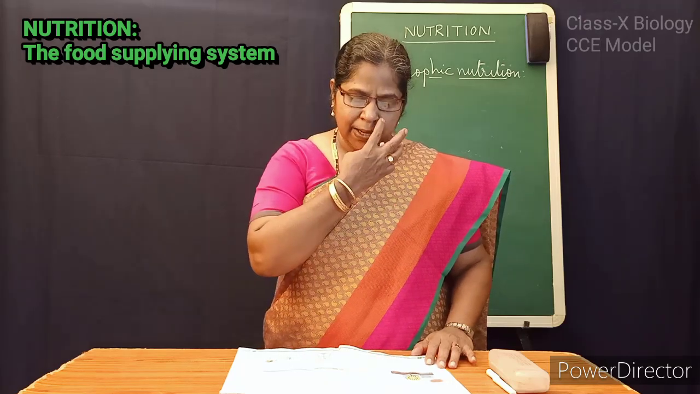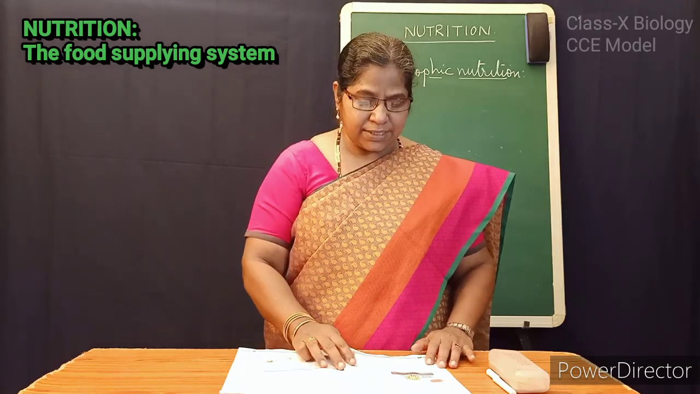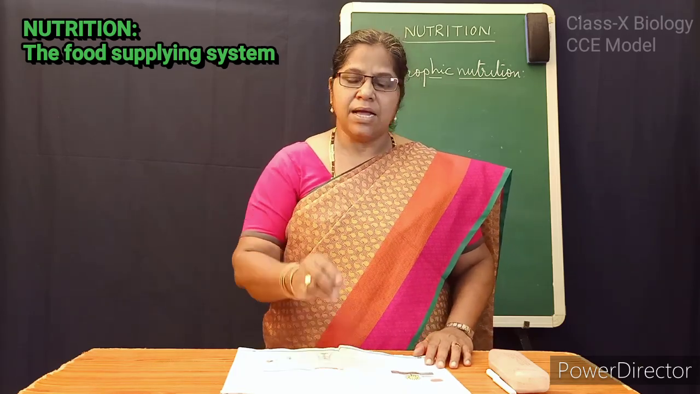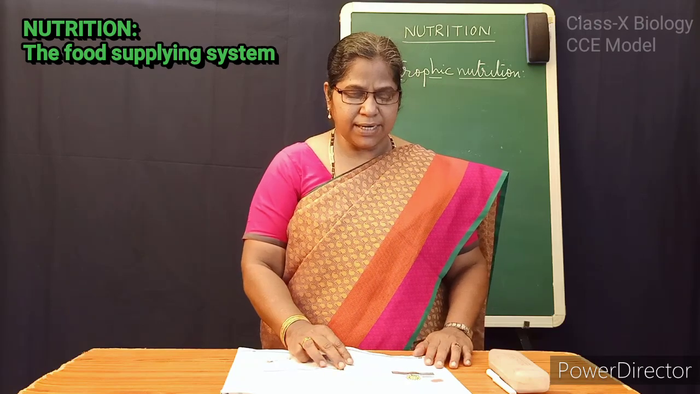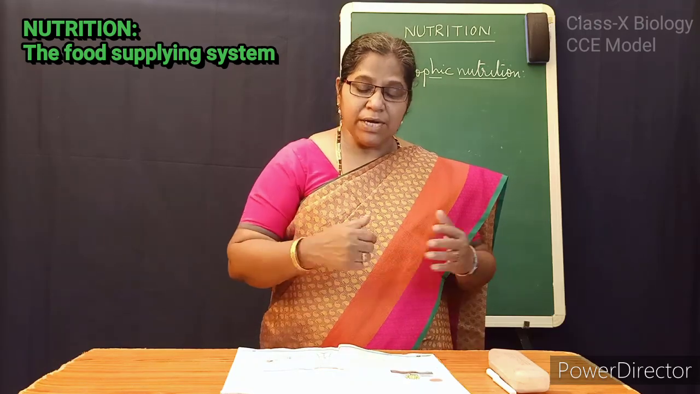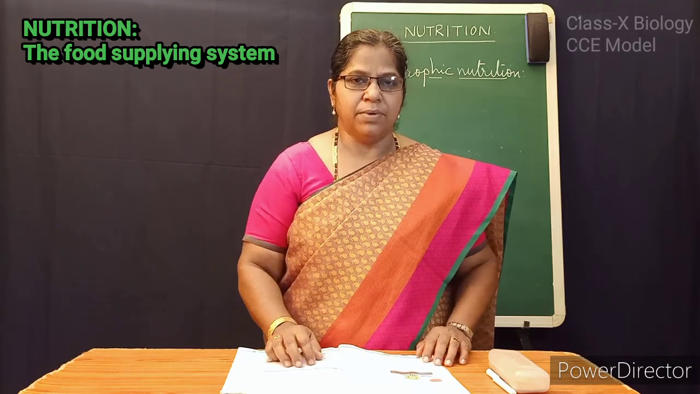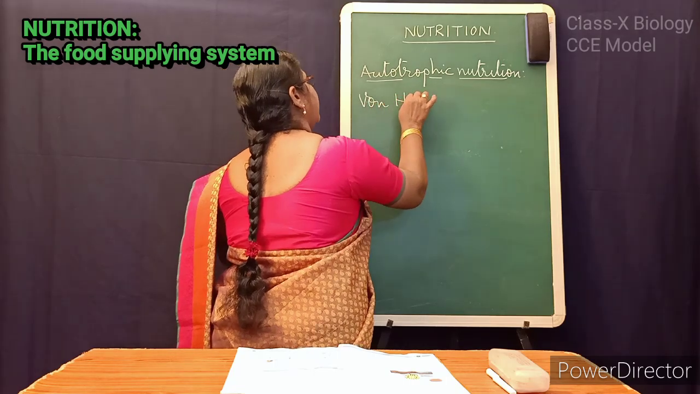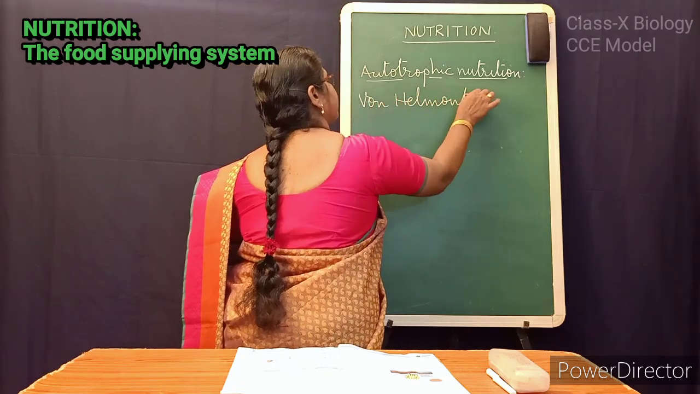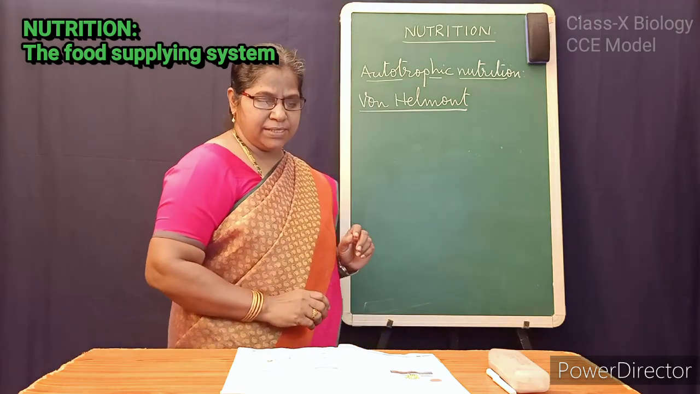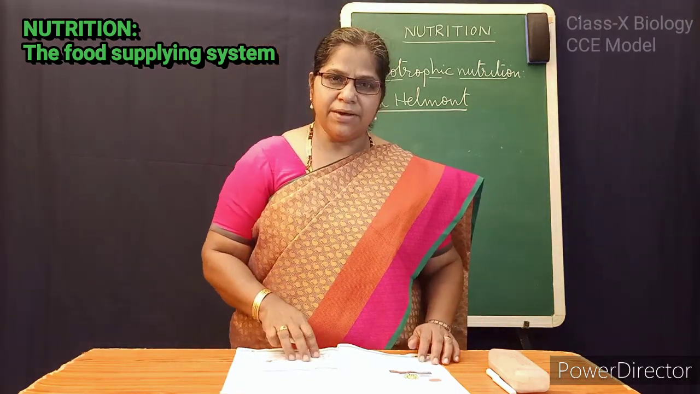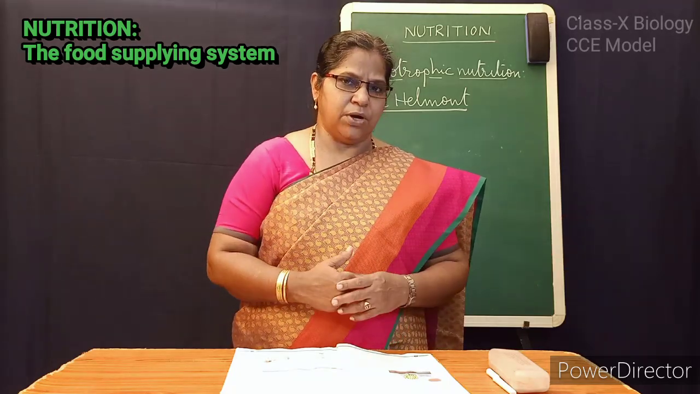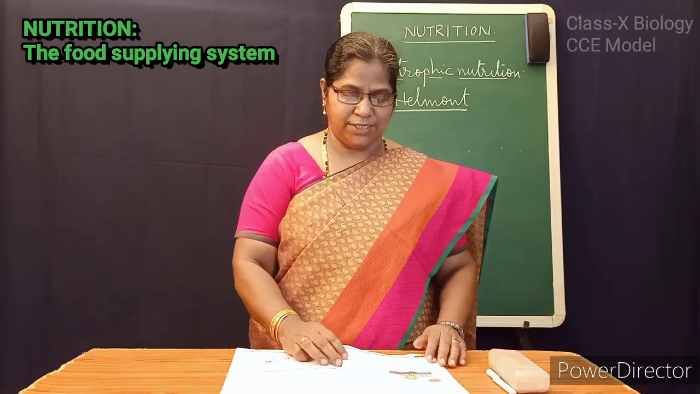First of all, one scientist, Van Helmont, along with some other scientists, they believed that plants get their food material not only from the soil but also from other sources. Van Helmont and other scientists, what did they believe? Plants are getting food material not only from the soil, and there are other sources.